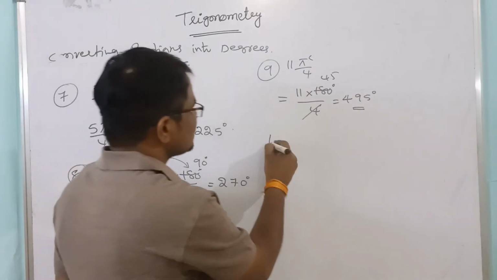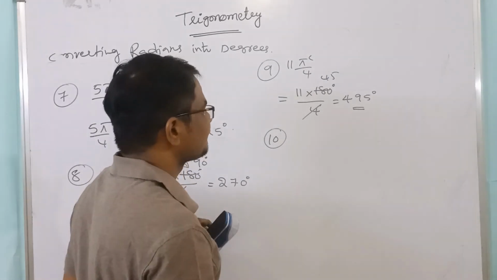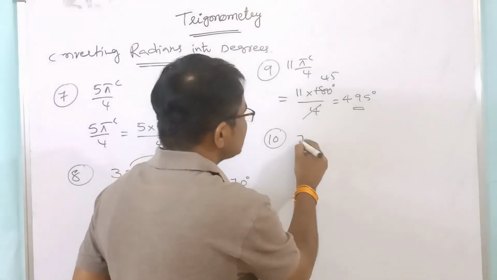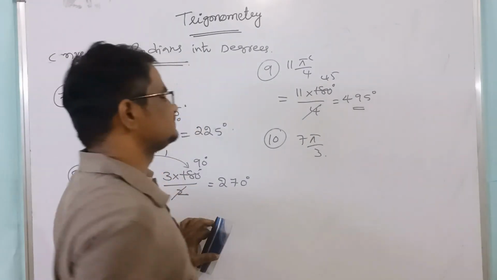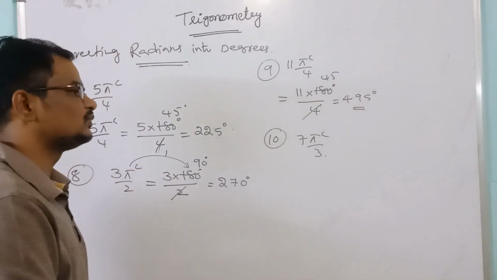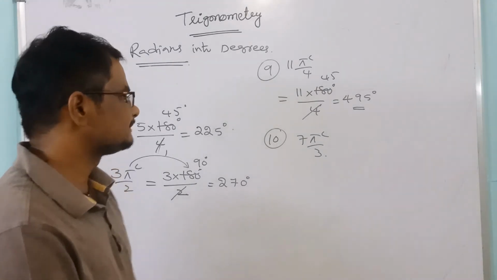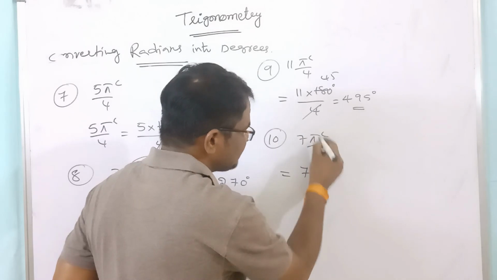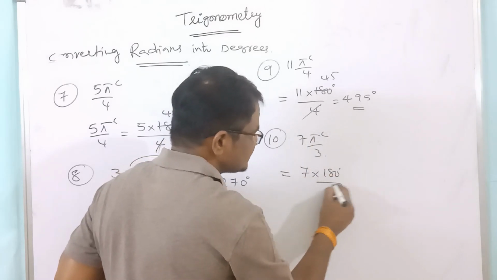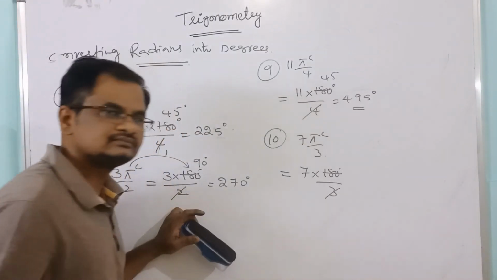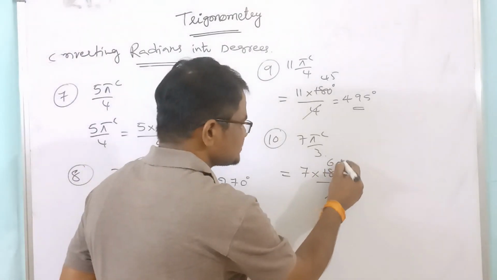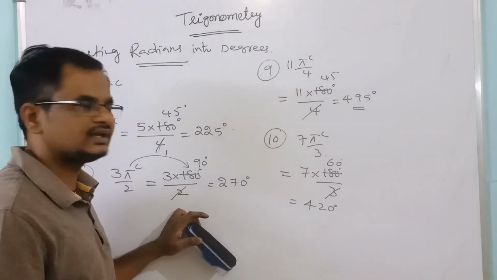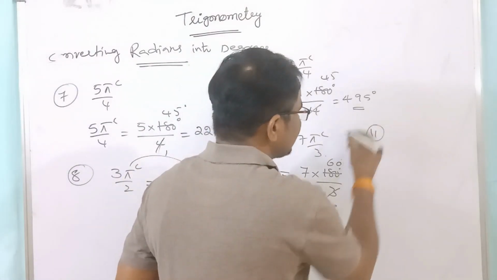Suppose they give 7 pi by 3 radians. Convert into degrees. It can be written as 7 into, replacing pi by 180 degrees divided by 3. 3 sixties is 180, so 60 times 7, that is equal to 420 degrees.